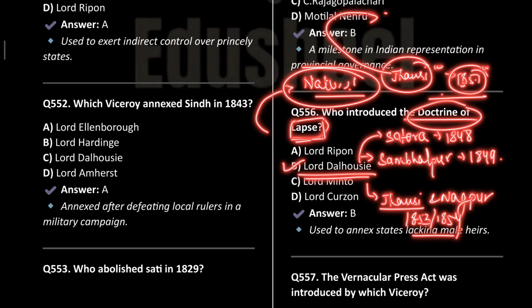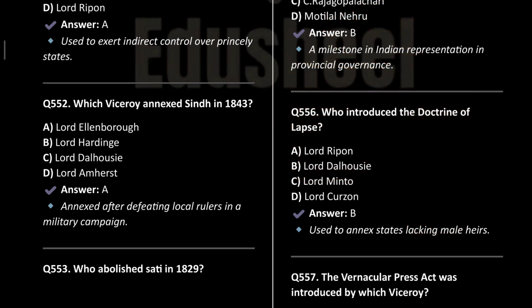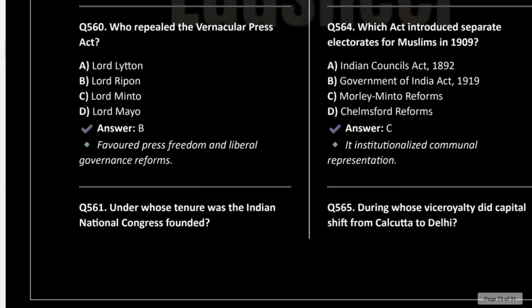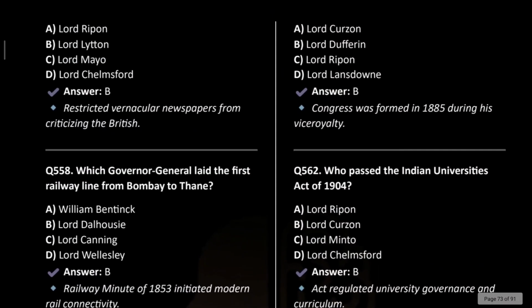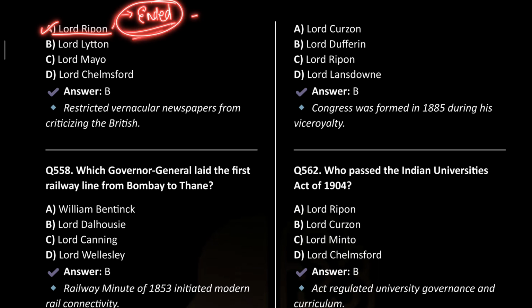And who suppressed the revolt at Jhansi? It was Sir Hugh Rose. Hugh Rose suppressed the revolt at Jhansi. Next is the Vernacular Press Act, which was introduced by Lord Lytton in the year 1878. Okay, Lord Lytton introduced it, and ultimately Lord Ripon is credited to have ended the Vernacular Press Act of 1878.